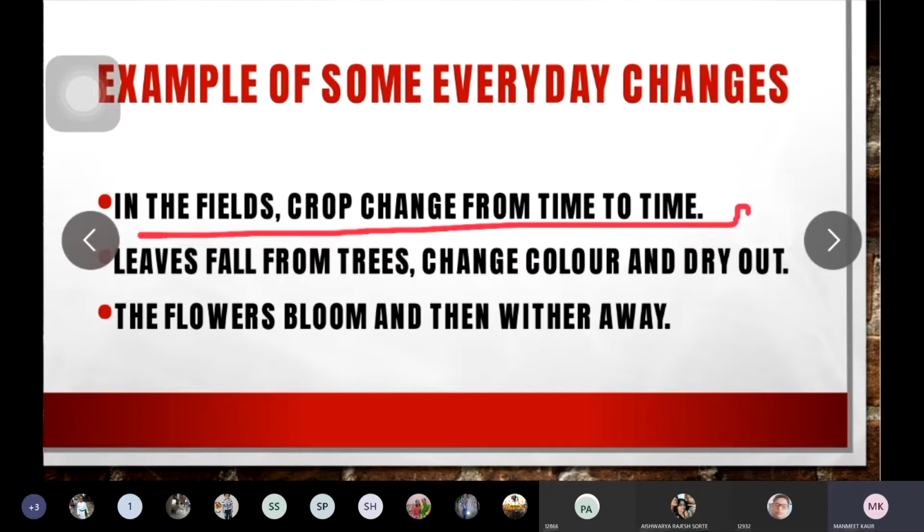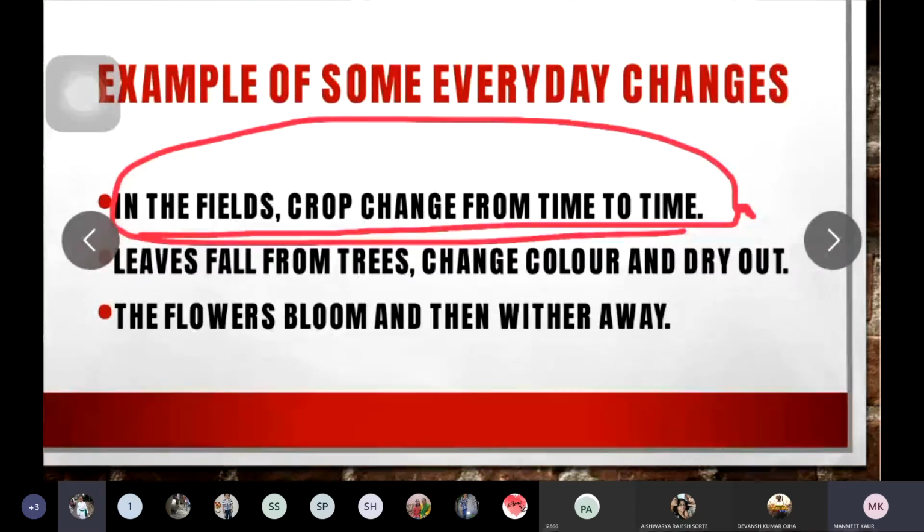And after a few days, you will see the shoots or the stems coming out. Then from those stems leaves come out, then flowers come out, then fruits come out. So these are the changes that you observe in the field, in the crops.